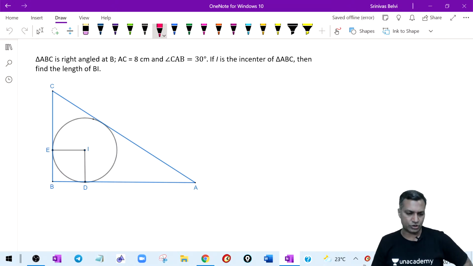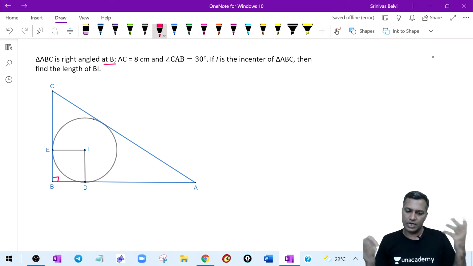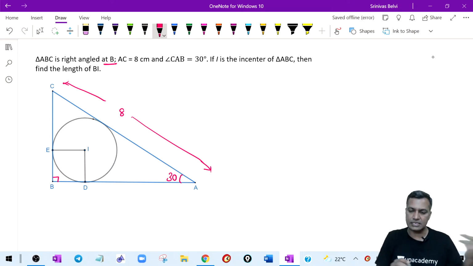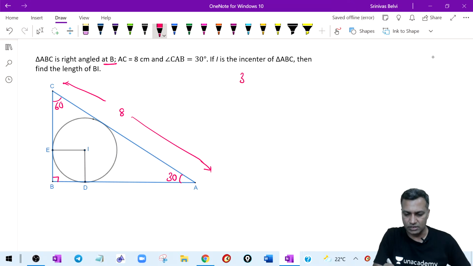Okay, let's come back to this question. It's a right angled triangle where AC is equal to 8. Because it's right angled at B, if I put a schematic diagram, it looks like this. Naturally AC is the hypotenuse. The author is saying that the length of the hypotenuse is 8 units. One of the angles is 30 degrees, and hence the other one is 60 degrees. Very encouraging factor: the angles of this triangle are 30, 60, 90.